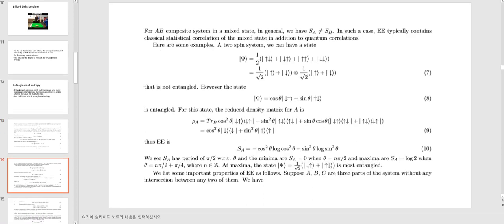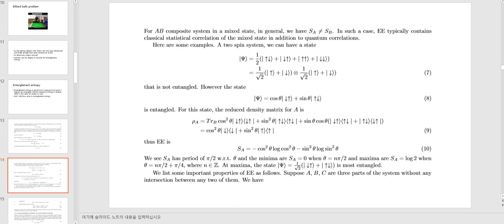For an AB composite system in a mixed state, in general we have SA is not equal to SB. In such a case, entanglement entropy typically contains classical statistical correlation of the mixed state in addition to quantum correlations.